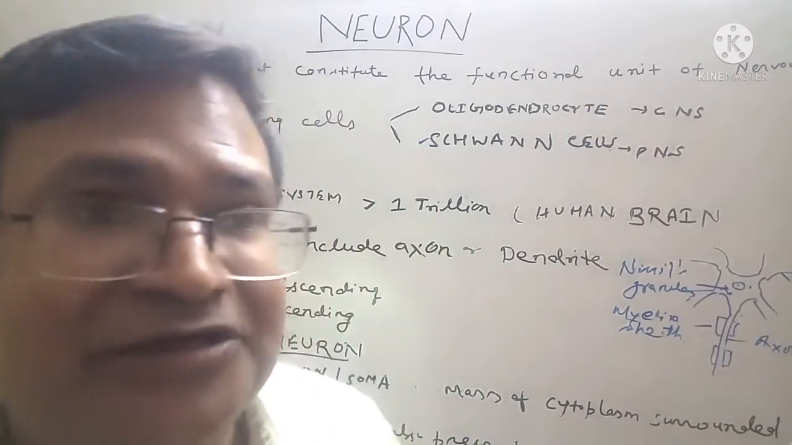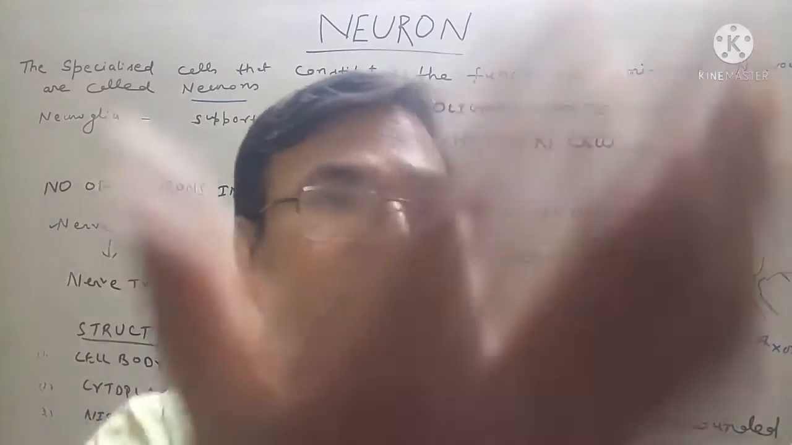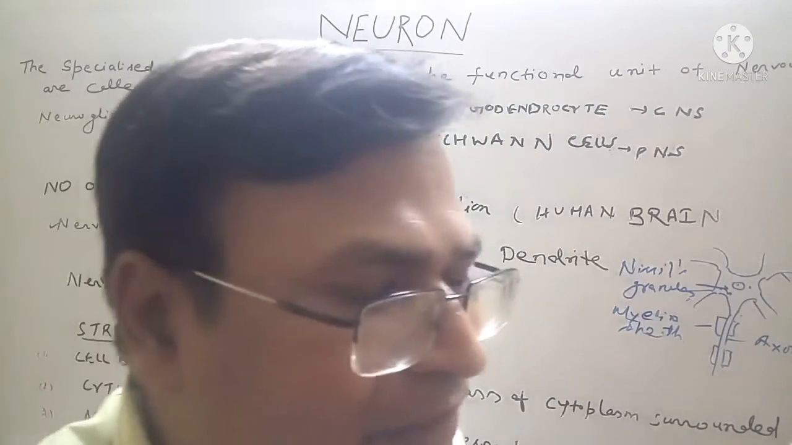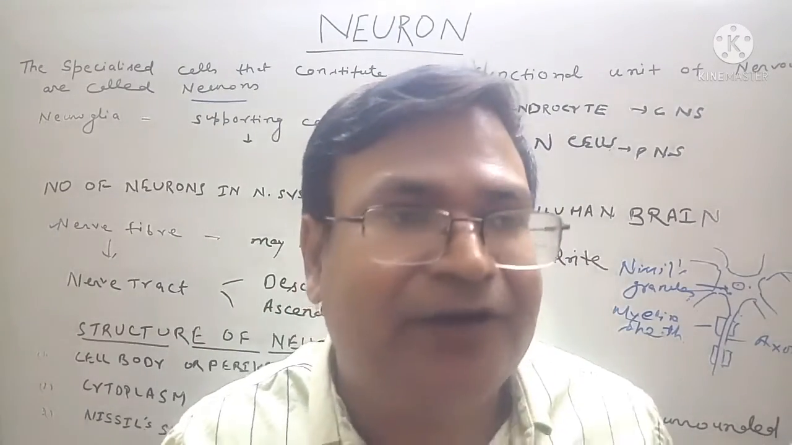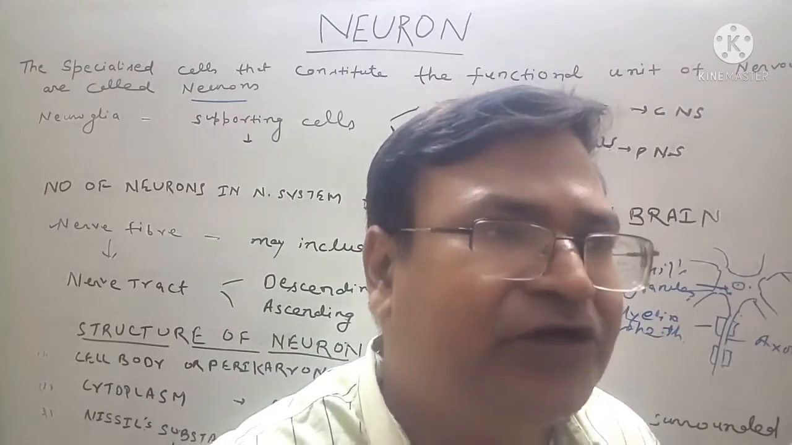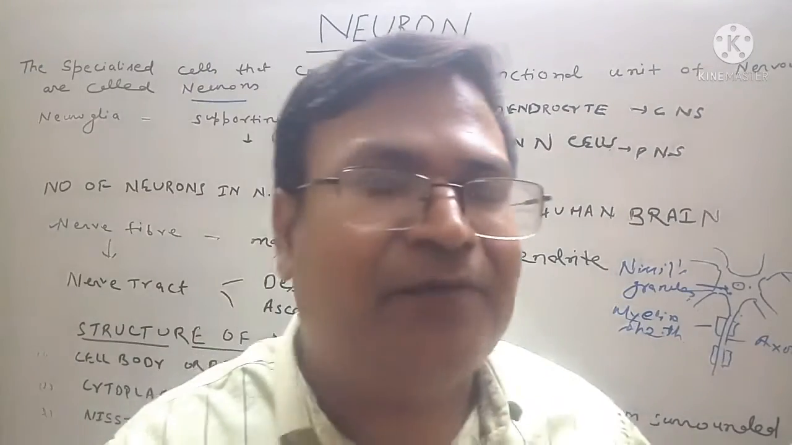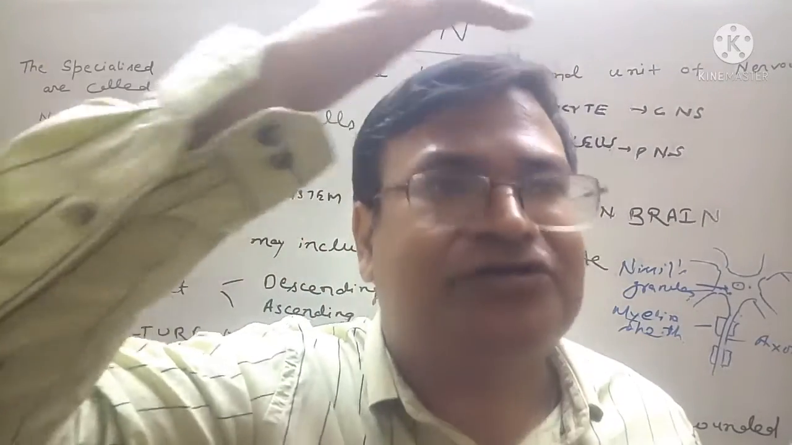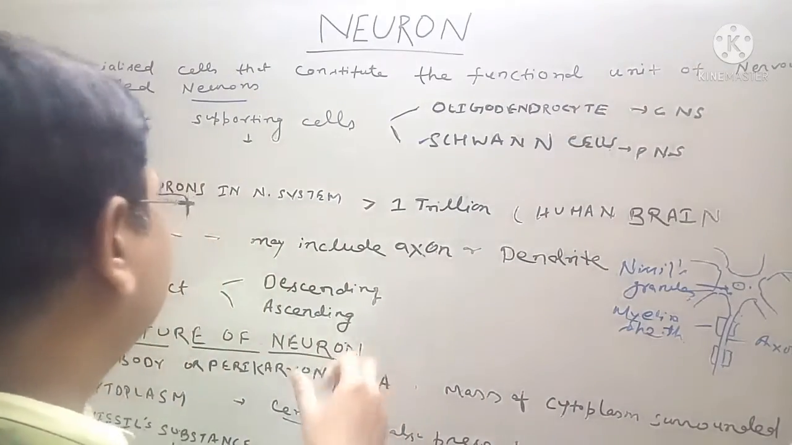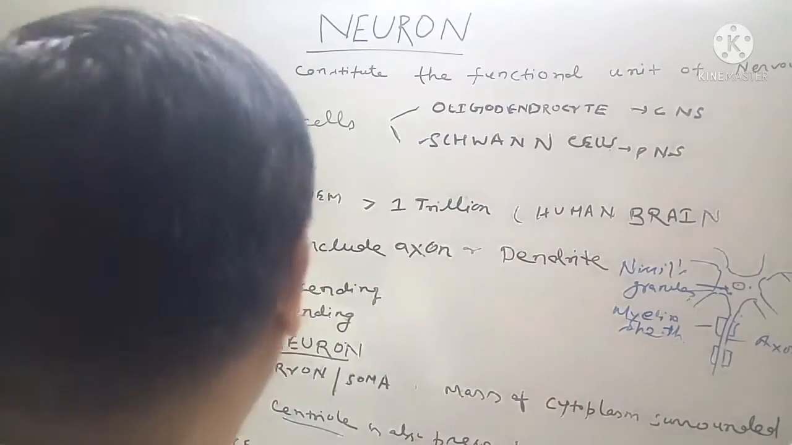The tracts are the ascending tract and the descending tract, the corticospinal tract and the tectospinal tract. The tectospinal tract goes from the tectum, which is part of the midbrain, towards the spinal cord, and the descending corticospinal tract goes from the cerebral cortex towards the spinal cord. These are the nerve fibers and the nerve tracts, the ascending tract and the descending tract.